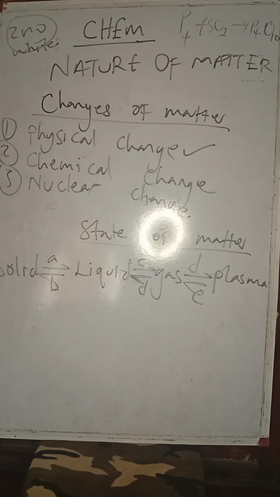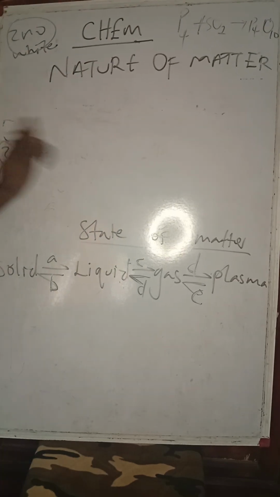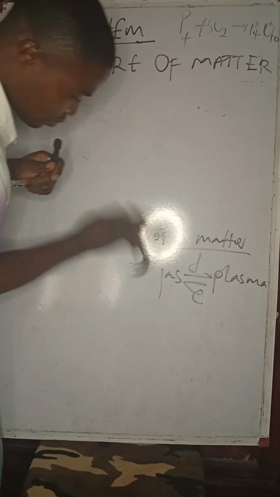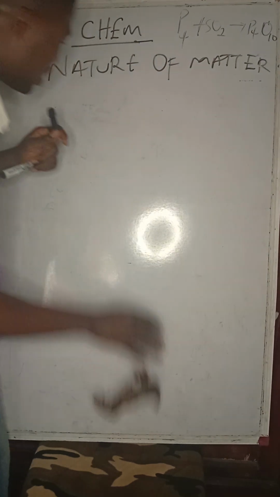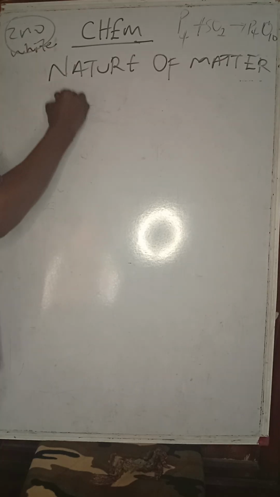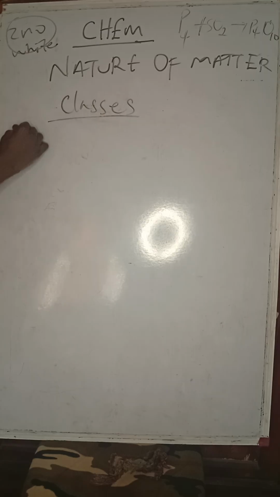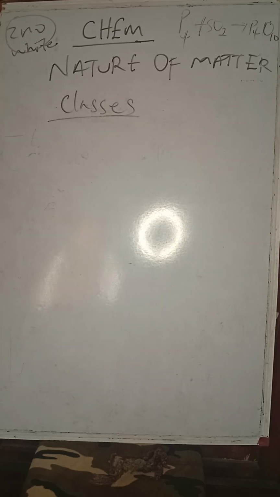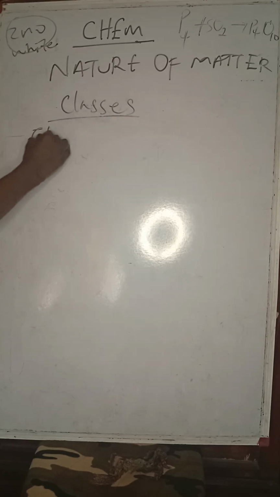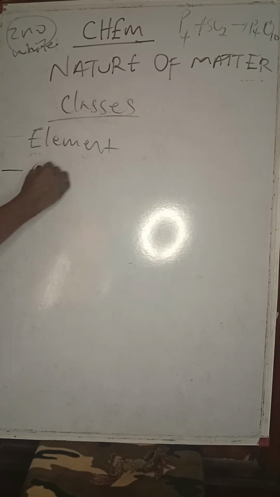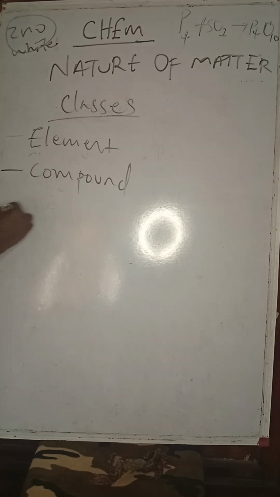But before we leave, I'd like to quickly talk about the classes of matter and just quickly define them. Matter can be classified into pure and impure substances. The pure substances are the elements, compound, and mixture.